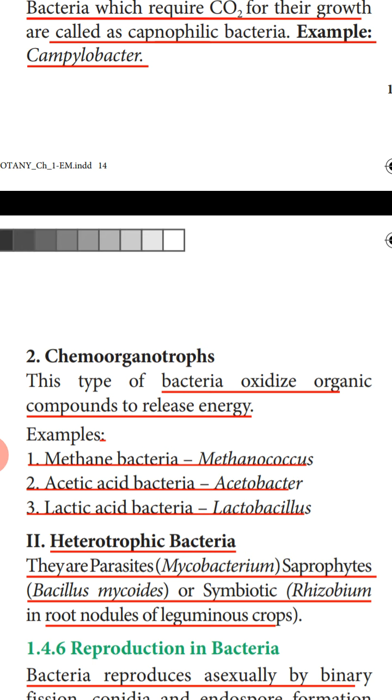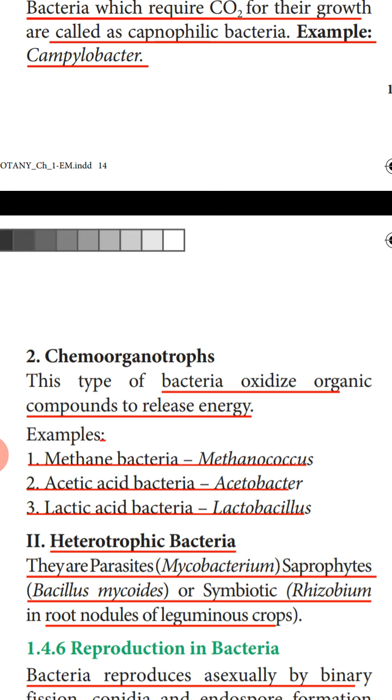For example, we have studied in leguminous plants the bacteria Rhizobium, in the root nodules of leguminous plants. So this bacteria lives in the root nodules of the leguminous plants, and this bacteria will get the shelter and food from the plant. In turn, the plant will get the nitrogen. This bacteria will help in fixing the atmospheric nitrogen in the soil. So this type of mode of nutrition is called heterotrophic mode of nutrition.